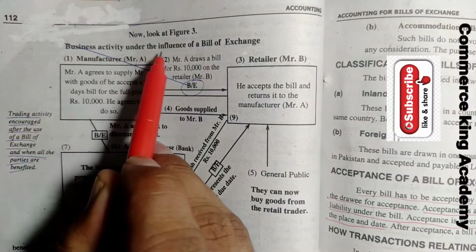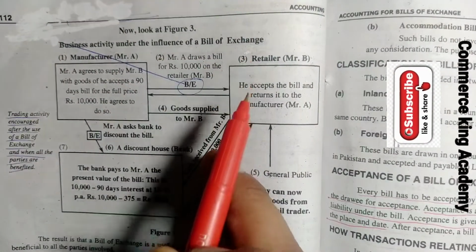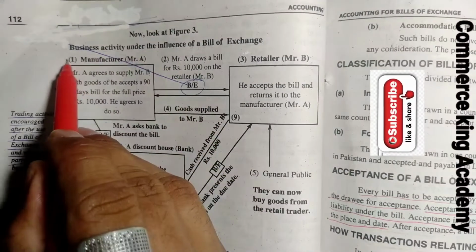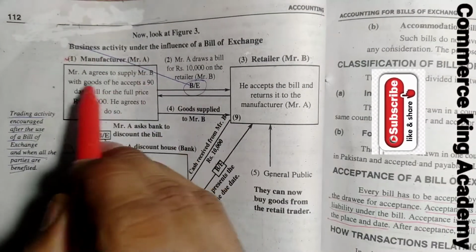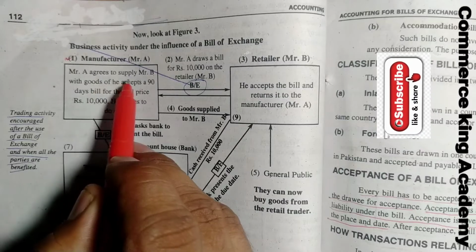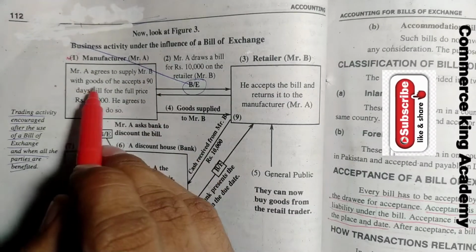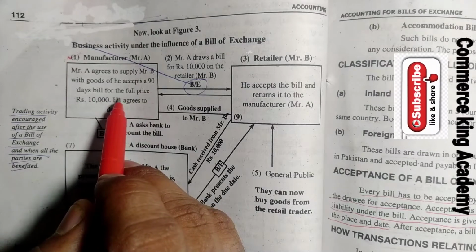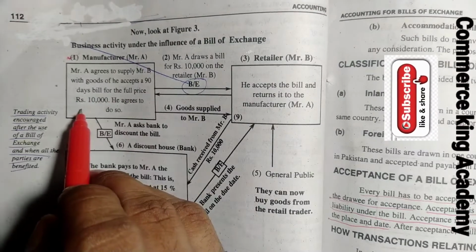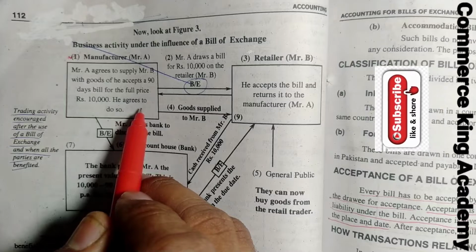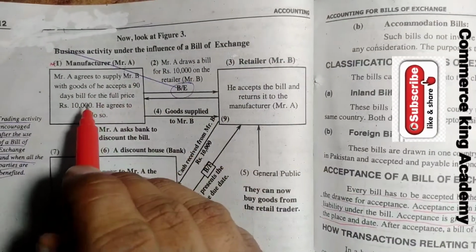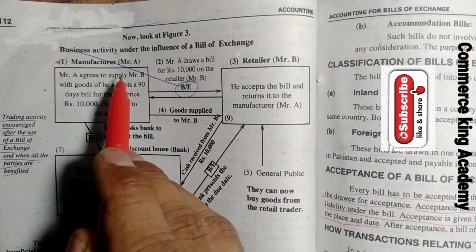Business activity under the influence of a bill of exchange, you can see here. So let's discuss. The first point, manufacturer, Mr. A. Mr. A agrees to supply Mr. B with goods, and he accepts a 90 days bill of exchange for the full price amounting to 10,000. He agrees to do so. So point A explains the manufacturer.